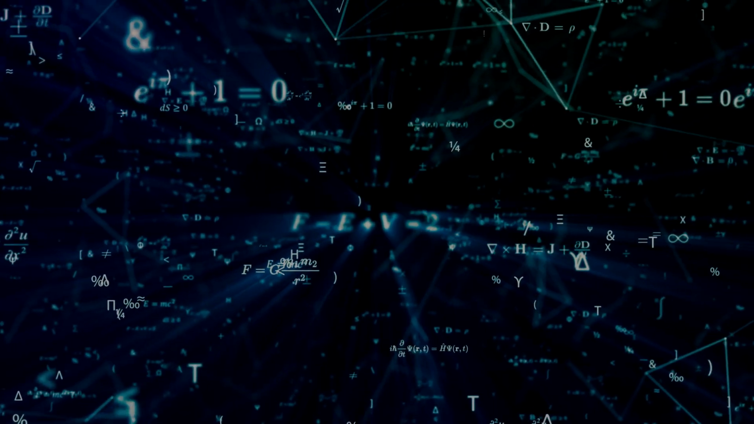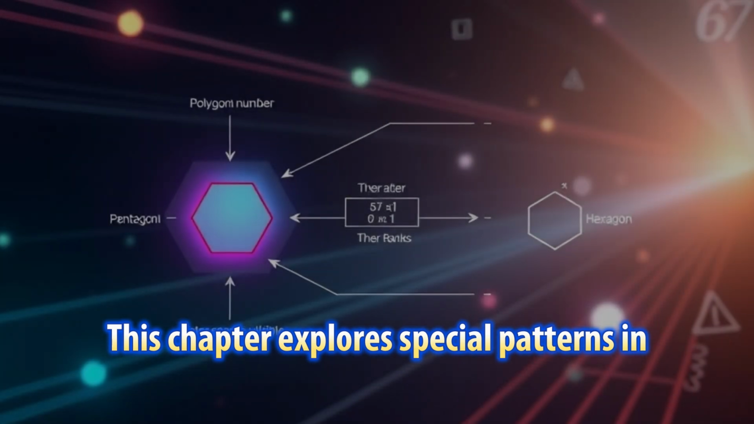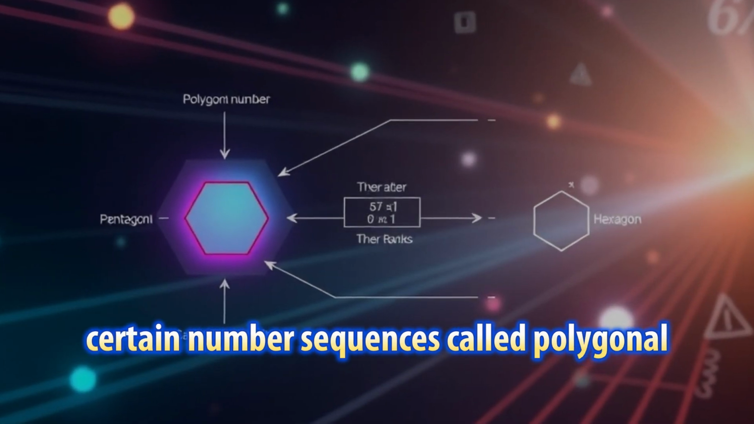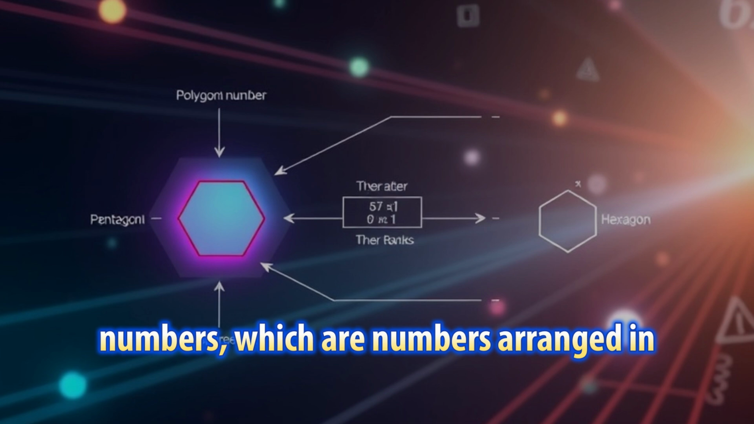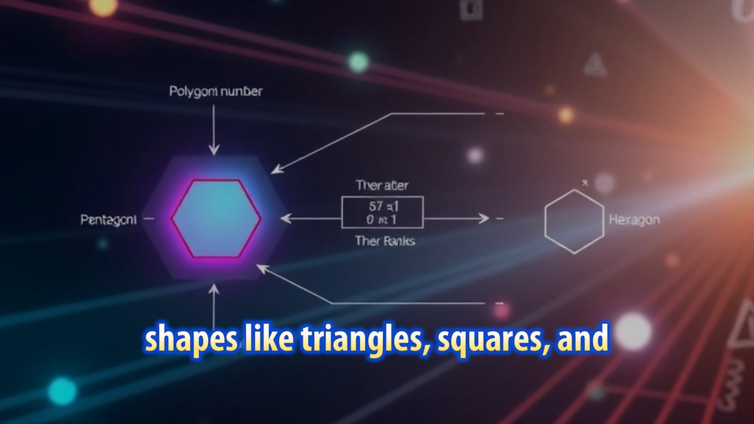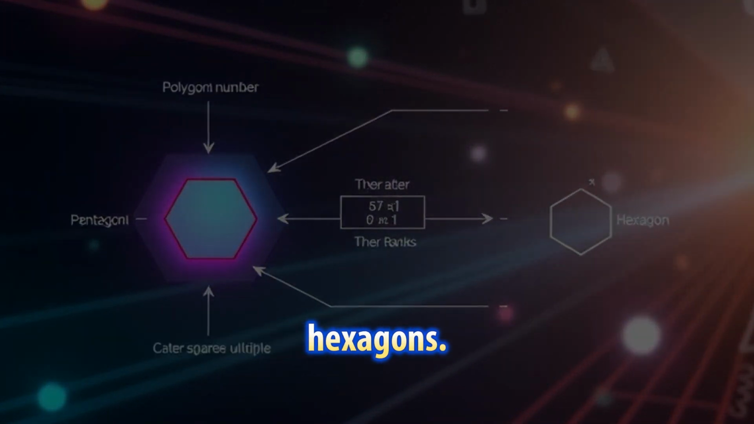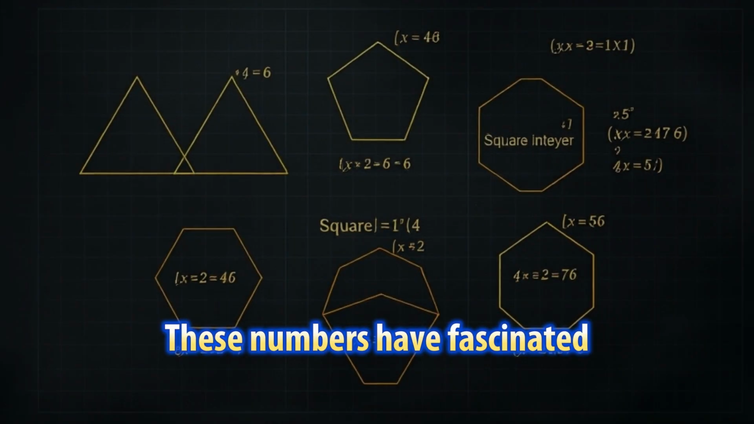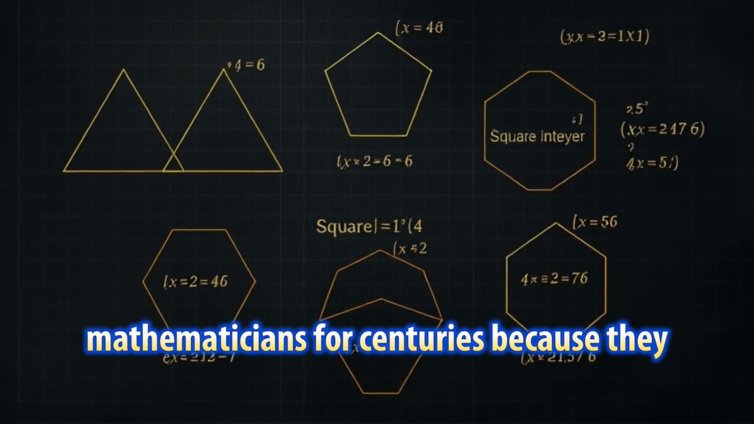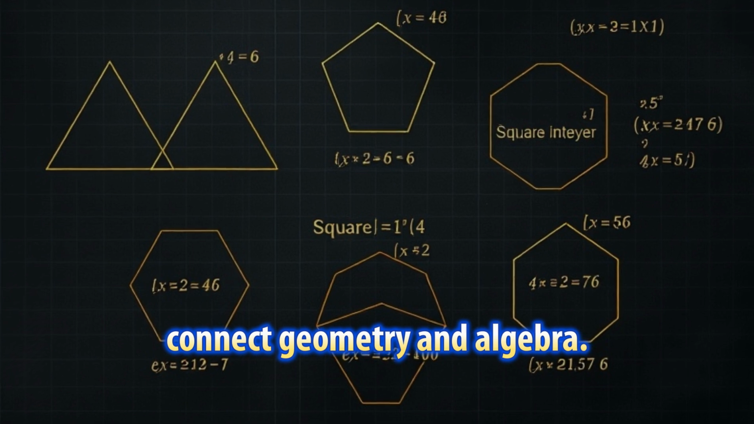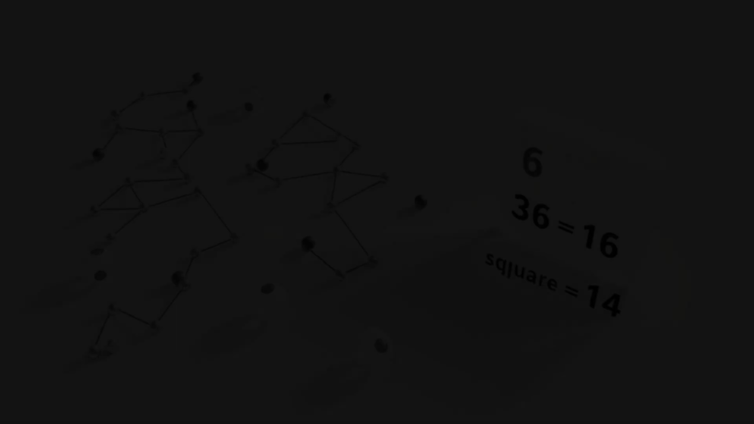Introduction. This chapter explores special patterns in certain number sequences called polygonal numbers, which are numbers arranged in shapes like triangles, squares, and hexagons. These numbers have fascinated mathematicians for centuries because they connect geometry and algebra.